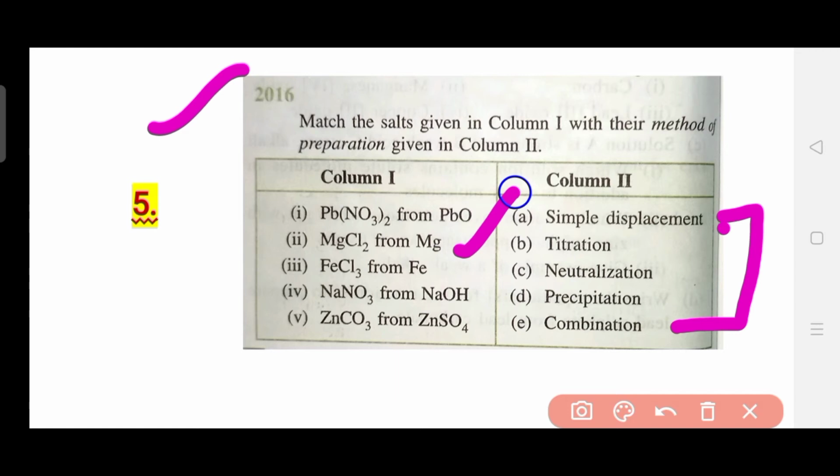this type of question. Remember that these questions are not very hard, but you need to have a very good grip on the different chemical reactions given in your book. So don't forget to practice this type of question, because it is a different and famous type of question which is asked from this chapter.